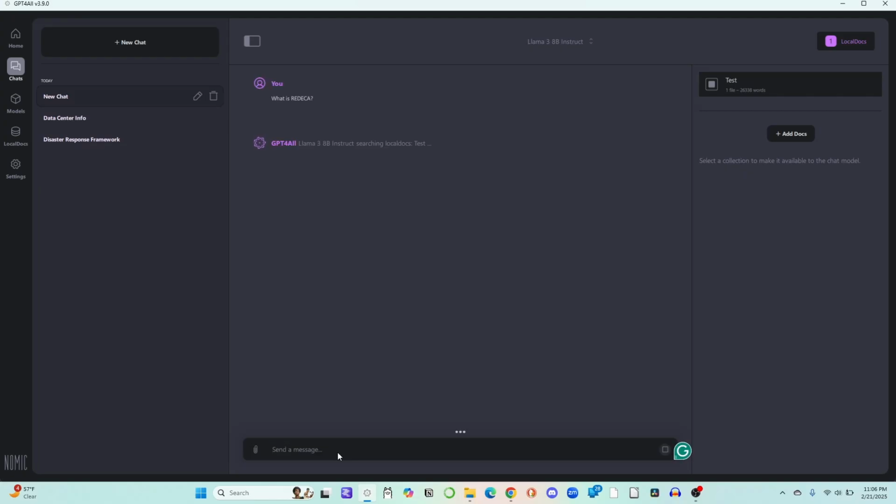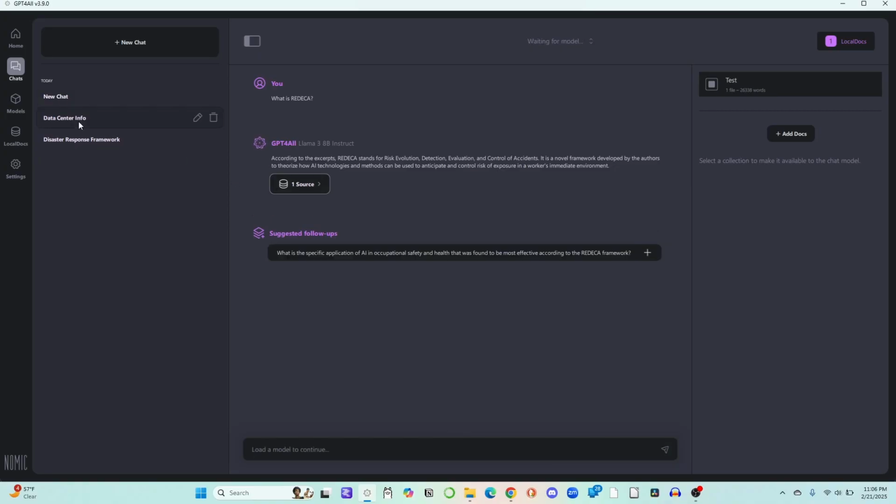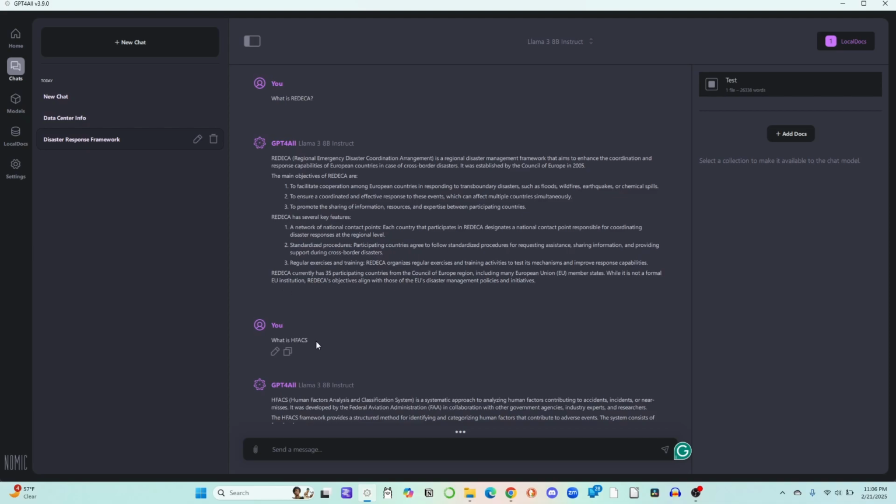We ask it again. Notice it's already loaded up here, and immediately it goes to our document sources, and it gives us the source for this. So I think it is easy to understand that if you're able to add your new type of documents immediately and you incorporate them, you'll be able to get the information you want immediately.